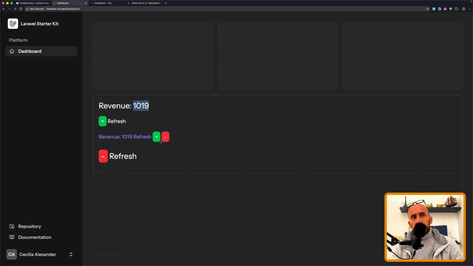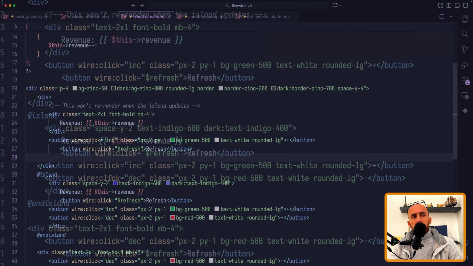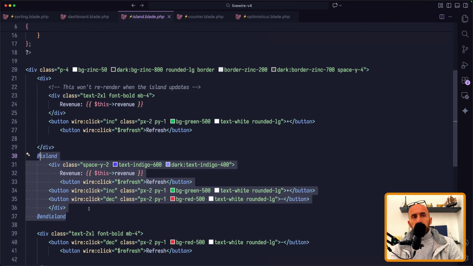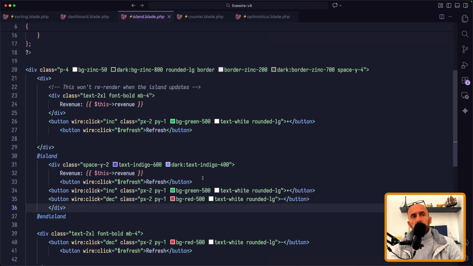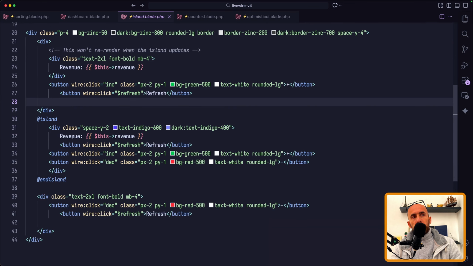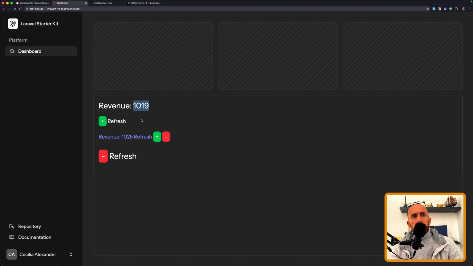We can click plus and minus here now, and you can see if I click plus, now this is going to update and this is not updated. So you can think of it as a separate component. We can do what we want in here, and it's not going to affect the other component, only what we have inside. Okay, so let me just say refresh here now, and it's going to go 25. If I go here, this is updating, this is not updating.